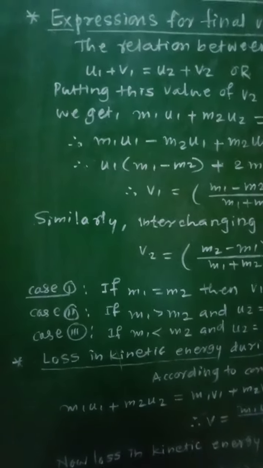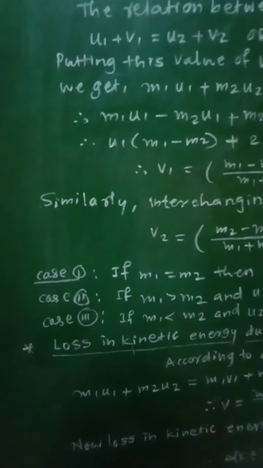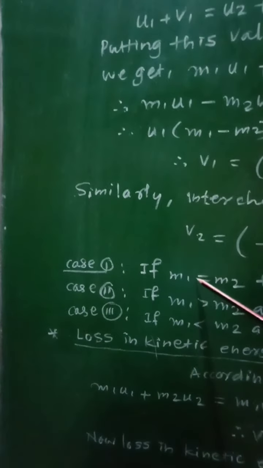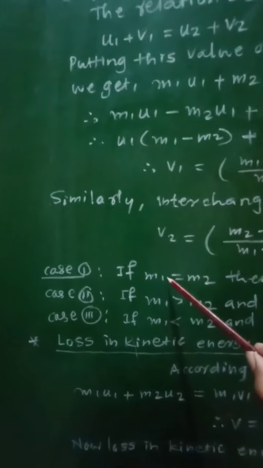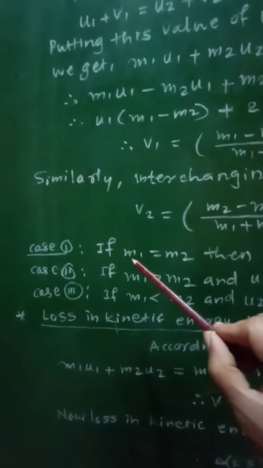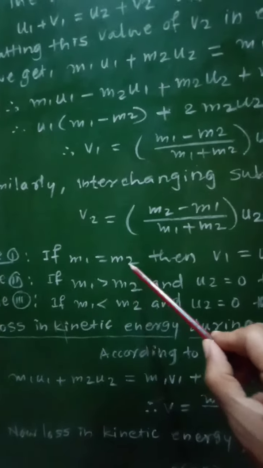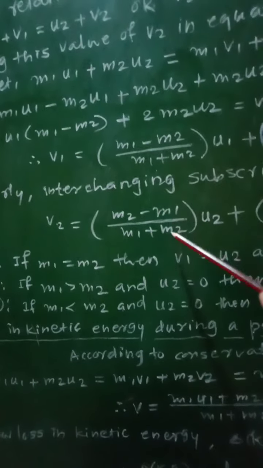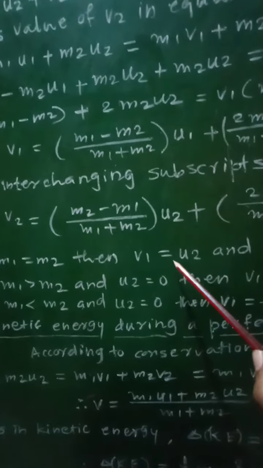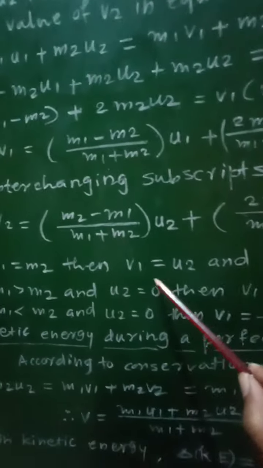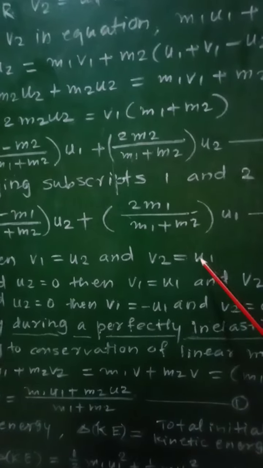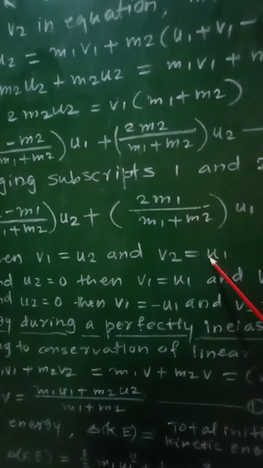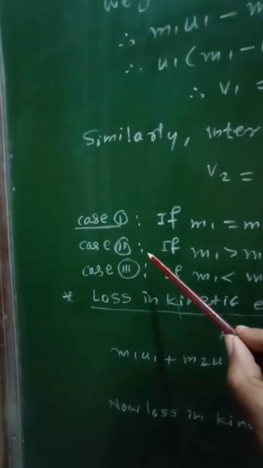In the first case, if the bodies are of equal masses, that is if m1 is equal to m2, then from the above equations we get v1 equal to u2, that is the final velocity v1 will be equal to u2, and v2 will be equal to u1. Now let us consider the second case.